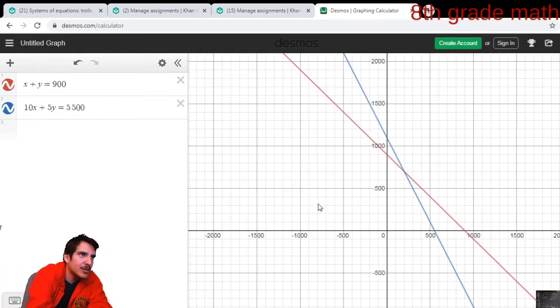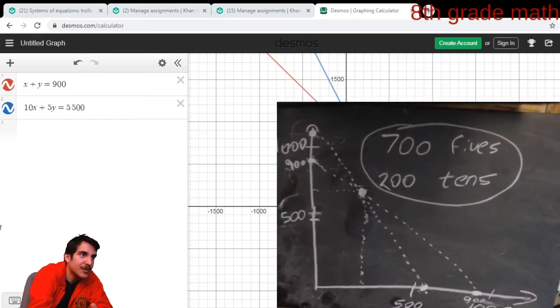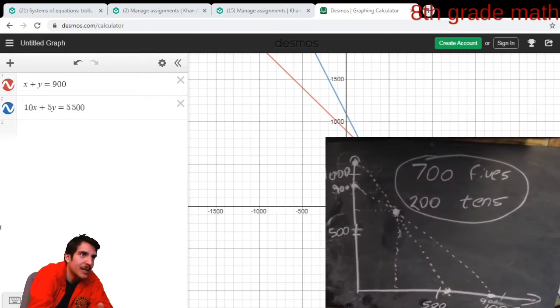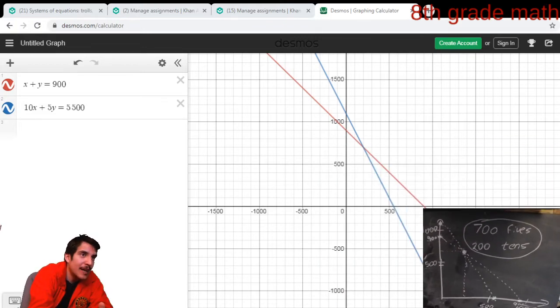This is the same exact picture that Khan drew, and as a matter of fact, let's see ours. Ours looks pretty good too. I mean, we copied what Khan did, but it looks the exact same as what we have.